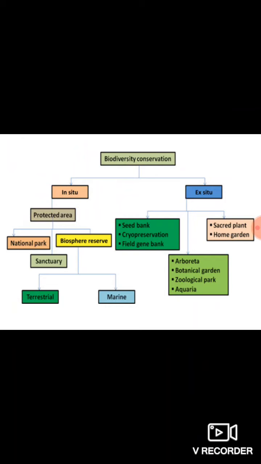So the last concept, which I briefly explained throughout the module, I asked a question also, because you would have definitely studied this flowchart and you would have understood: what are the methods of conservation of biodiversity? Two basic methods are there. One is called in situ, the other one is called ex situ.